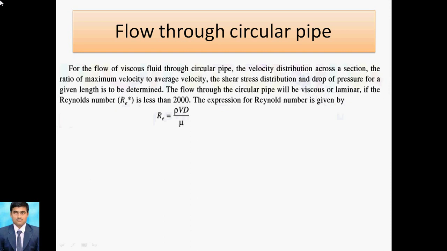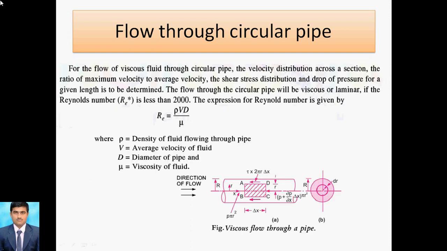If Re is less than 2000, then it is called laminar flow. This laminar flow will flow through the circular pipe, and once again, we have to find the ratio of maximum velocity to average velocity, shear stress distribution, and drop of pressure for a given length.